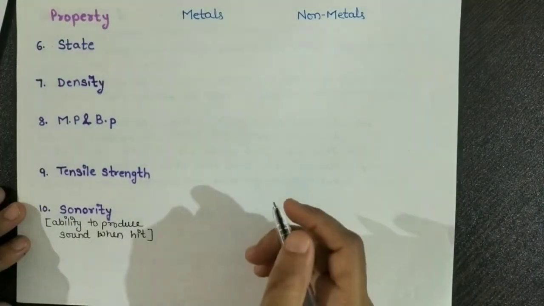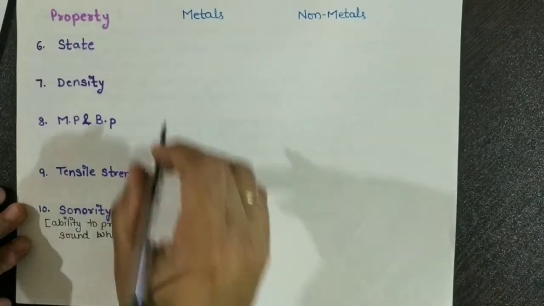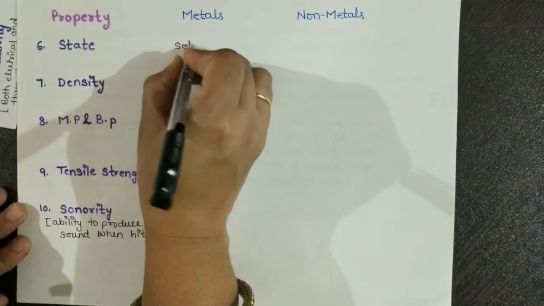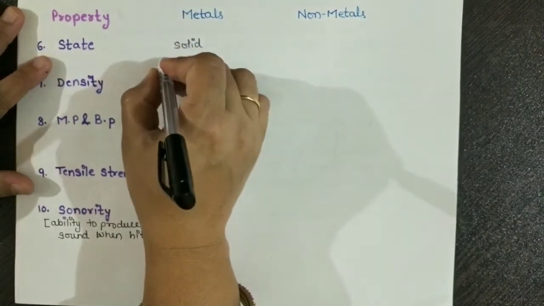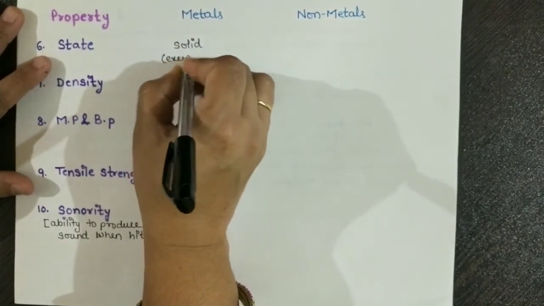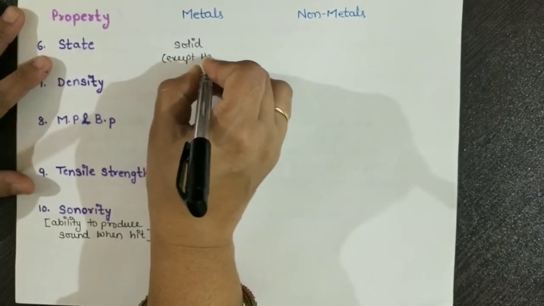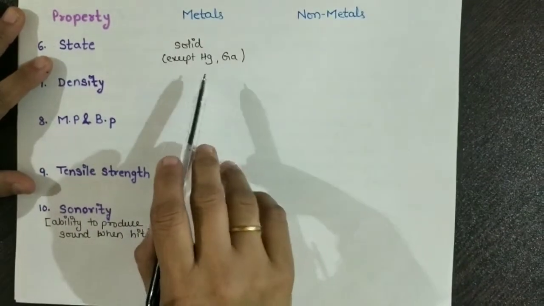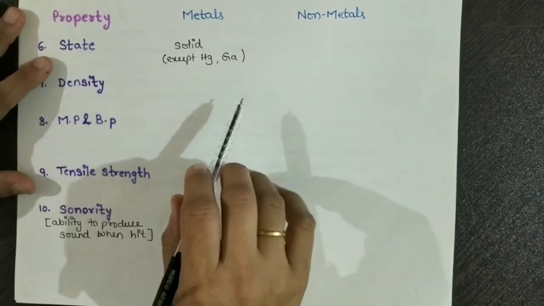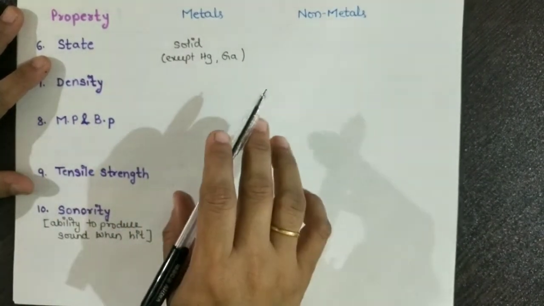Let's talk about the state. If we see the metals, they are found in solid state except mercury and gallium. Why? Because mercury and gallium are found in liquid state at room temperature.